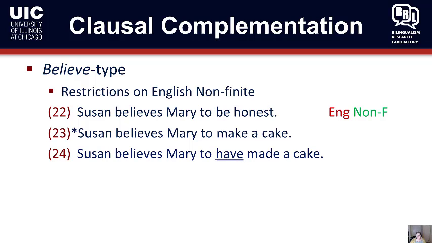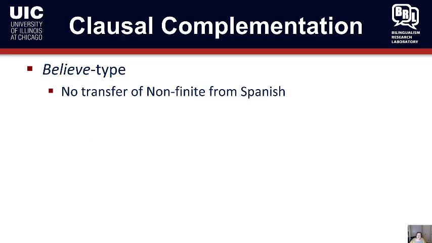So there are restrictions, okay? So with believe type verbs, a copula or another stative type verb works fine in the complement, but an active verb like make or build or run doesn't work unless it has a perfective or a progressive marker on it.